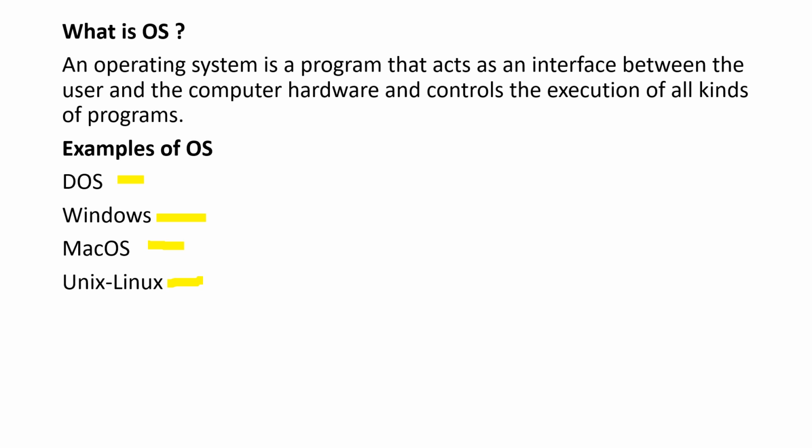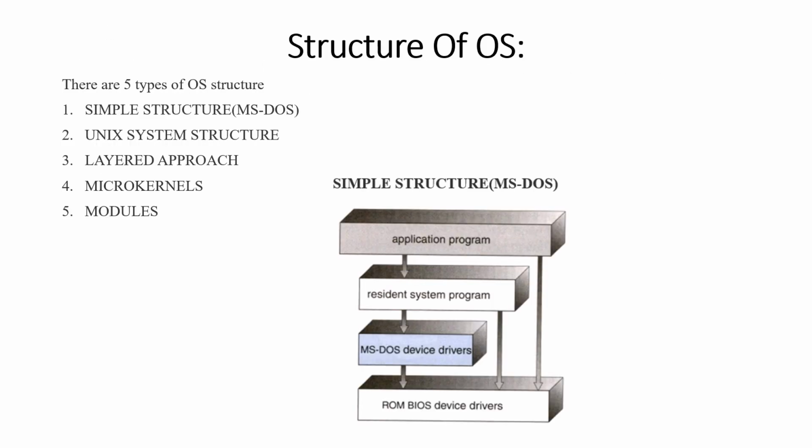Like it has its source code. The text of the program is freely distributed, which means it is not dependent and supports independent platforms. The source code, the program, is free. So a worldwide community of users works to improve Linux. These are the examples of the operating system, and next we are going to see the structure of operating system.